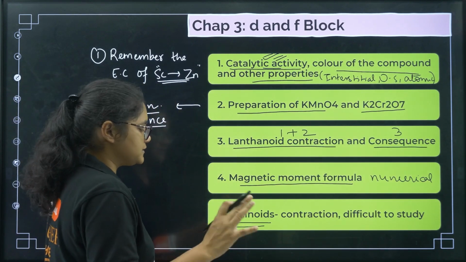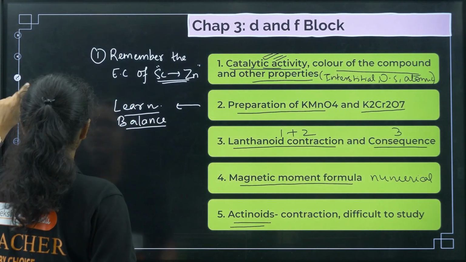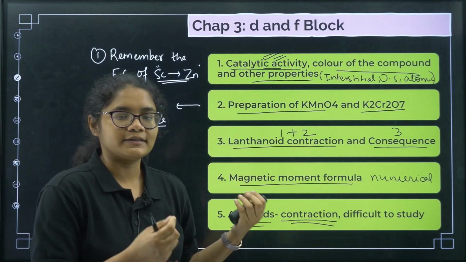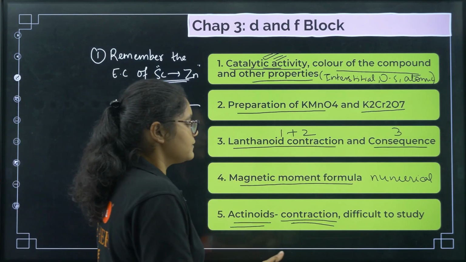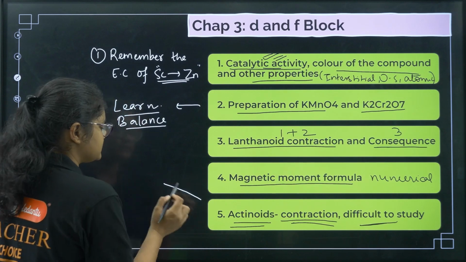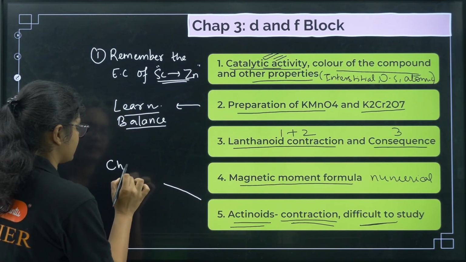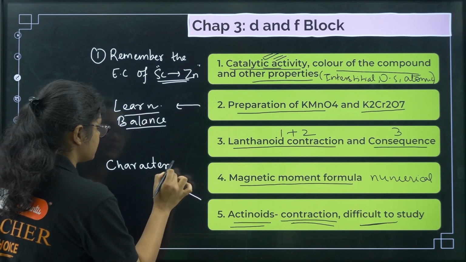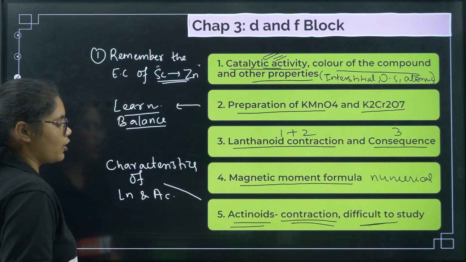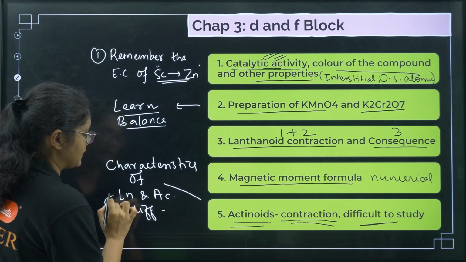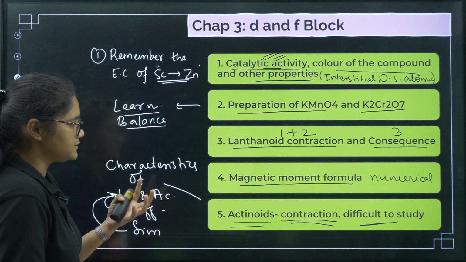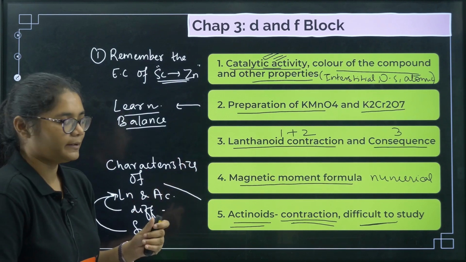Next, you can focus on actinoids. What questions can be asked here? First, you can write why the actinoid contractions are stronger than lanthanoid contraction, that can be a question here. Then why actinoids are difficult to study, that can be a question. Then this is applicable for lanthanoids and actinoids: you just need to write characteristics of lanthanoids and actinoids, or difference between them, or similarities between lanthanoids and actinoids. So these are some 3 marker questions that you can expect from this particular chapter.